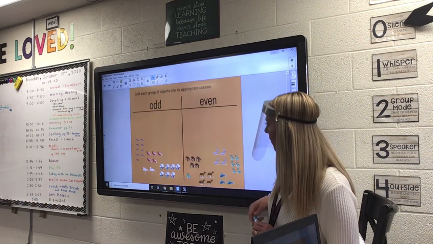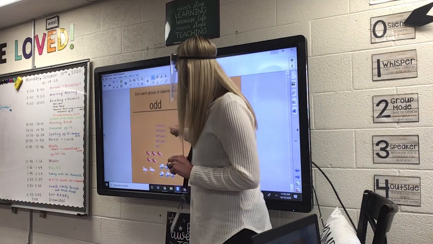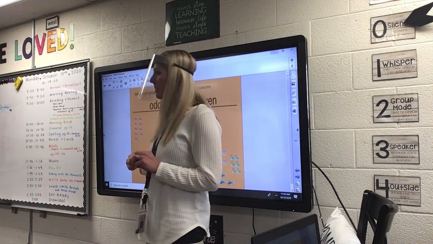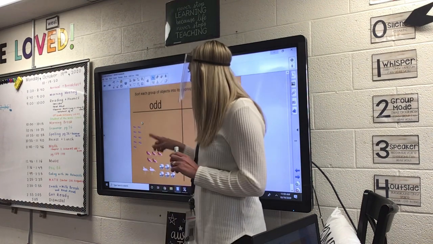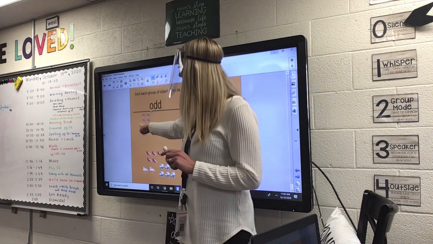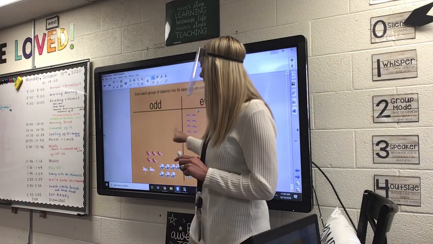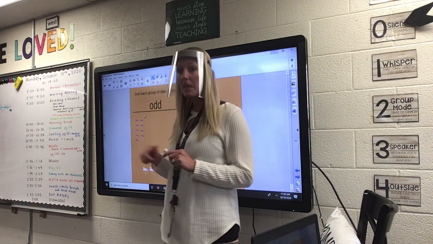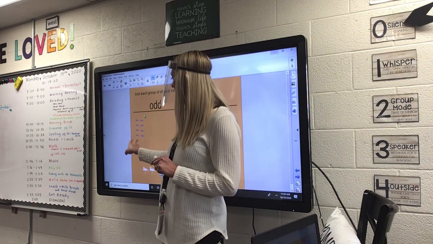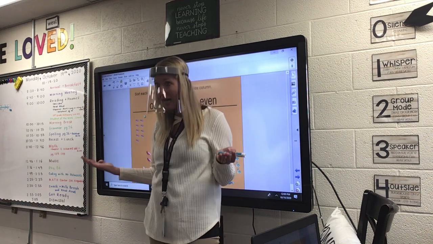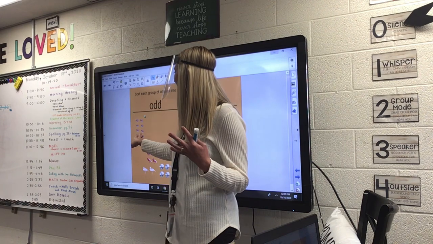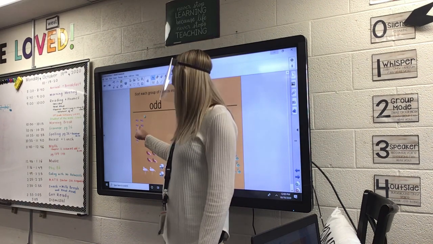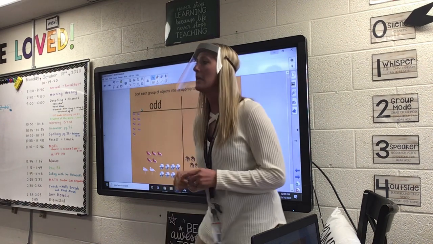I know. Now, I'm going to have somebody come up here, and they're going to move this group around. These are different groups of animals, and they're going to put it either in the odd or the even. They can count them, but really, what I want you to look at is this one is odd because there's one that is left out. It doesn't have a partner. So I have 2, 4, 6, 8. One more is 9. 9, so that is odd. So Mrs. Murphy did that one.